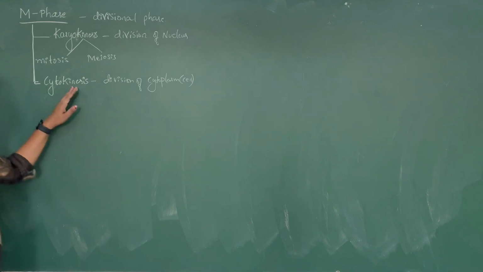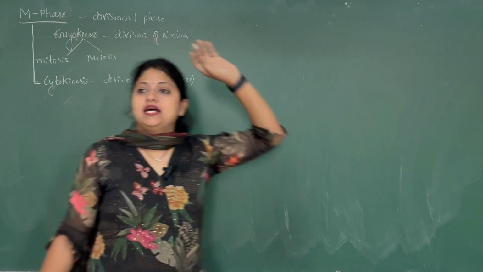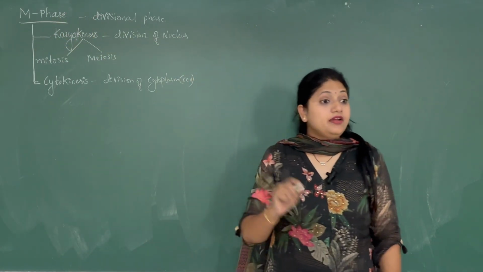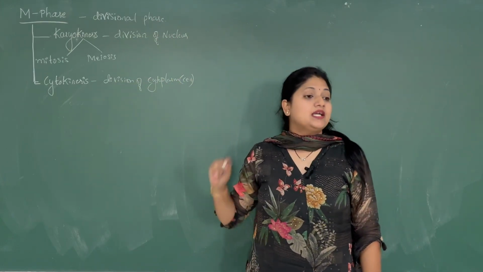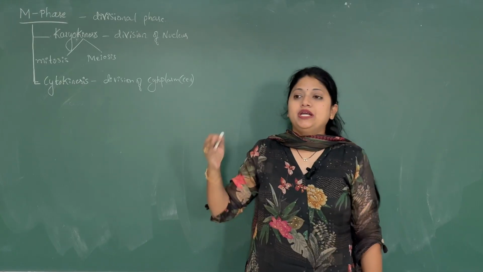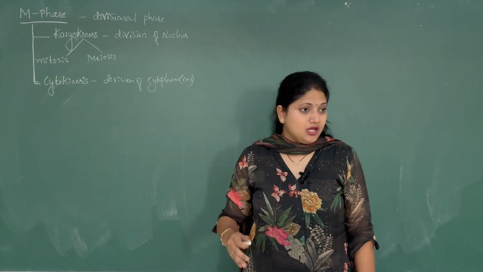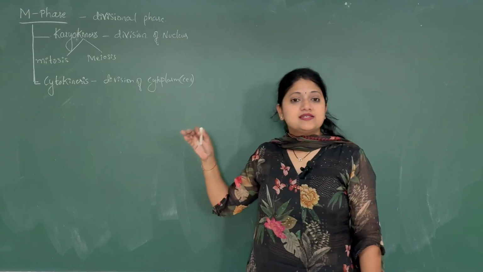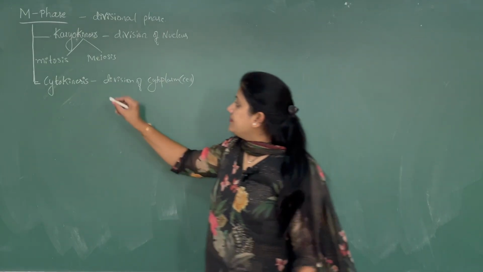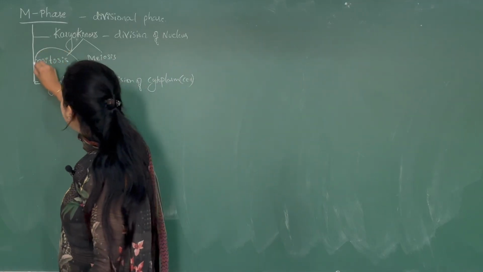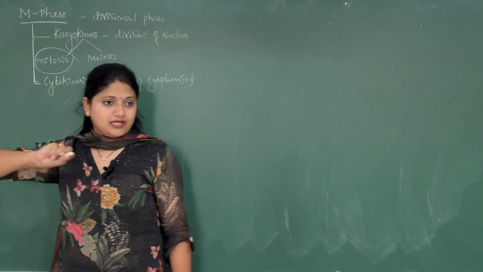So karyokinesis and cytokinesis. However, among these two phases, karyokinesis usually takes a longer duration, and karyokinesis is a major event in the M phase. So we will first start with the mitosis in the karyokinesis.